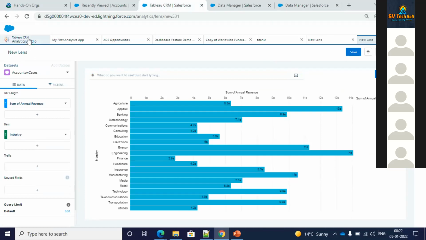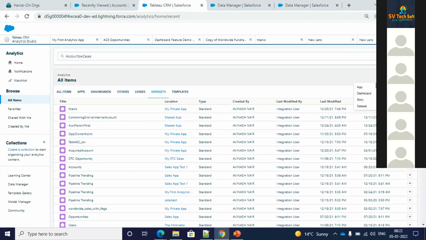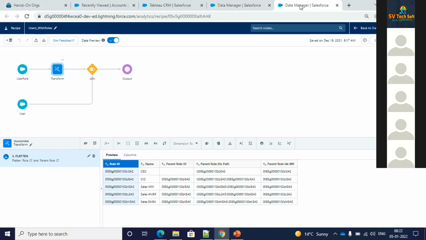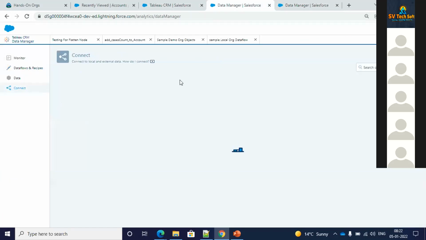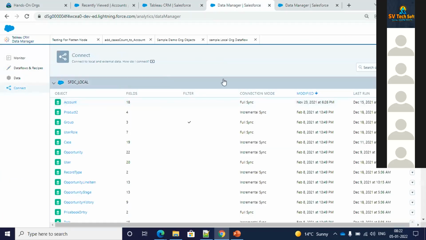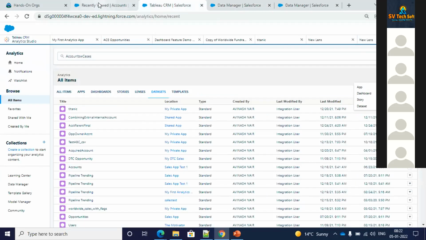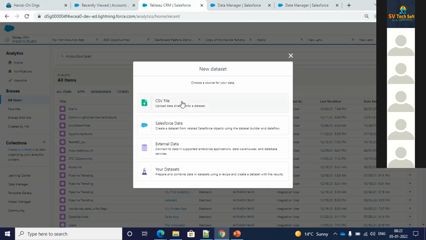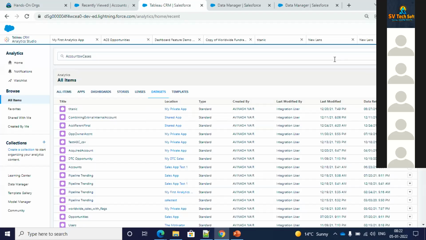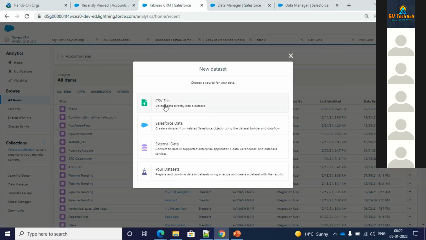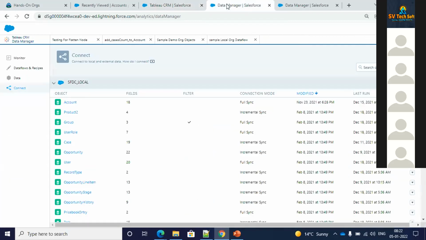And one last thing which I just missed is loading data. One of the ways I showed you is over here, if there are external sources you want to connect to, and ideally that's the way we usually do it in any organization. But if you want to simply create a data set from a particular CSV file, from which you want to bring in data, then you just go for this create, go for the data set, and you can bring in the data from a CSV file as well. Okay, that is also something you can do. For this demo session, I think I covered a lot, so let's keep it till here only.